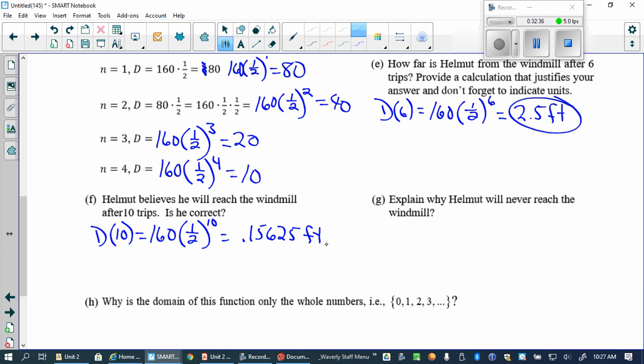But all we're doing is cutting it in half. You see how it'll never actually get to 0? I mean, we could go out to thousands of zeros in the decimal, right? Theoretically. But again, at some point, he's practically at the windmill. He can do whatever he needs to do with the windmill, right? But theoretically, he's not going to get there. And there are a lot of things in the world that can be described with this, where the theoretical never reaching it is kind of important. The windmill, not so much.